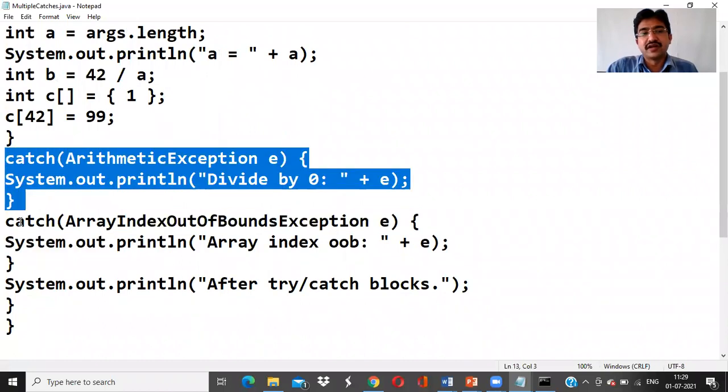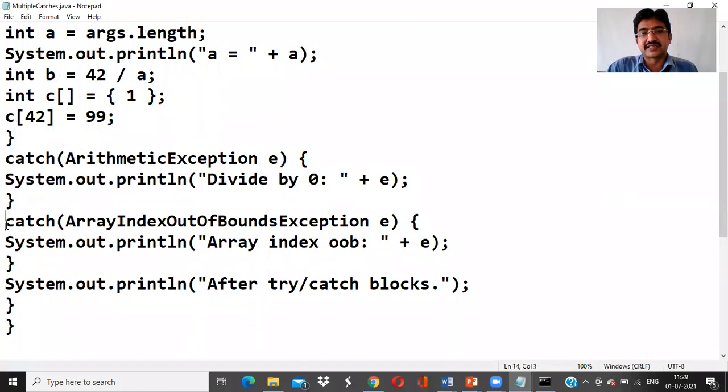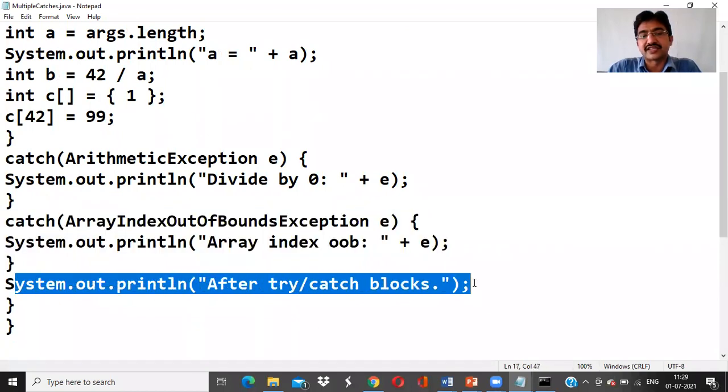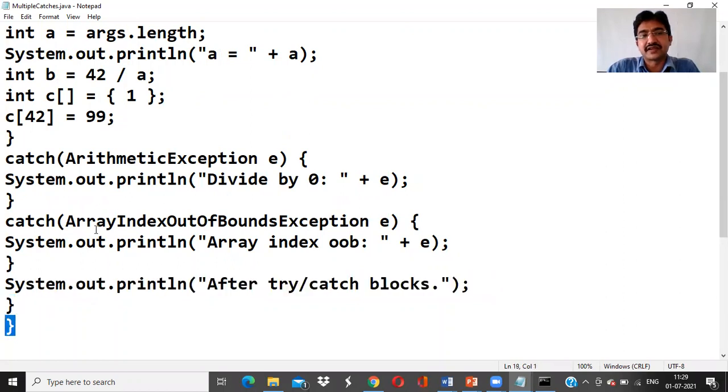This is a catch block for arithmetic exception. This is a catch block for array index out of bound exception. And after any one catch is done, the normal execution continues after the try and catch blocks. This is the line that will be executed. So end of the main, end of the class.